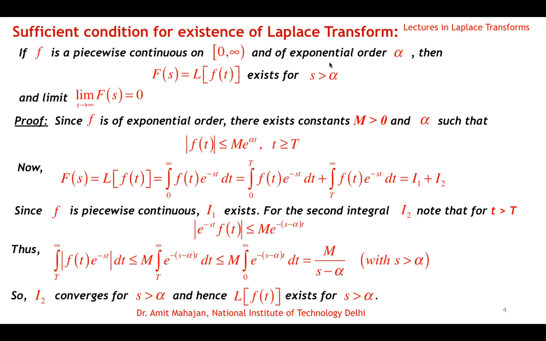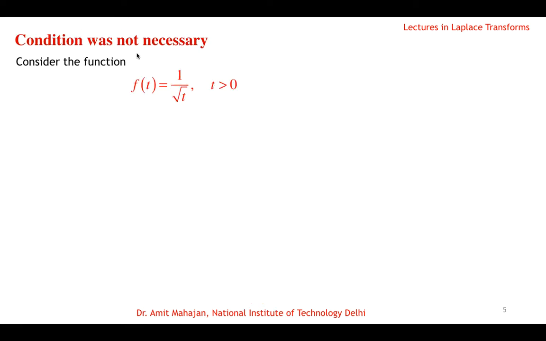Okay, when we say sufficient, that means whenever the function is piecewise continuous and of exponential order, the Laplace transform will exist, but this condition is not necessary. That means there exist functions which do not satisfy these conditions, but their Laplace transform still exists. So I'm just giving you one example of the condition not being necessary. Consider the function f(t) equal to 1 by root t, with t positive.